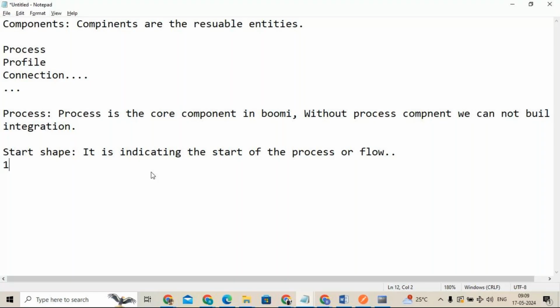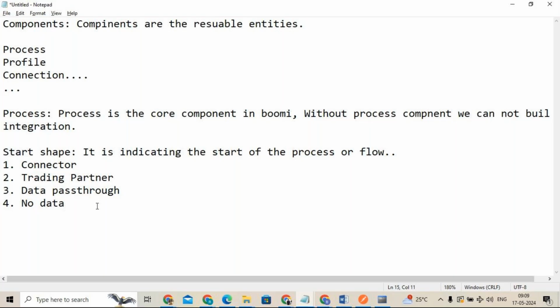So we have four types. What are they? One is connector. Yes, connector type. Then trading partner, data pass through, and the final one is no data. So we have four types. We'll discuss each and every type.